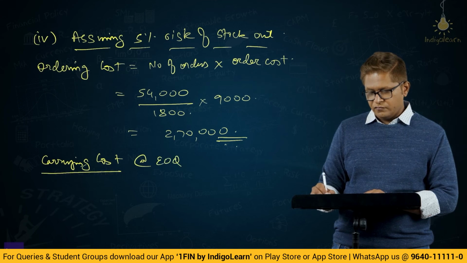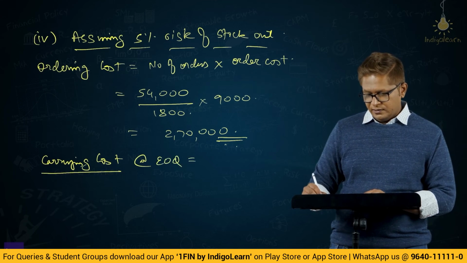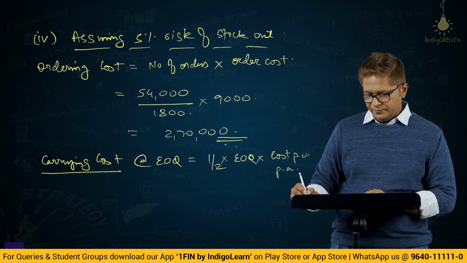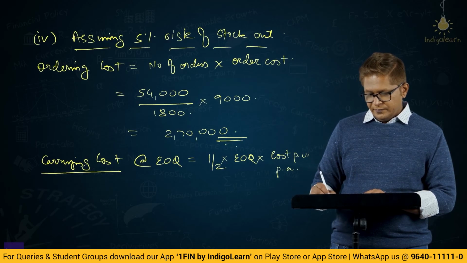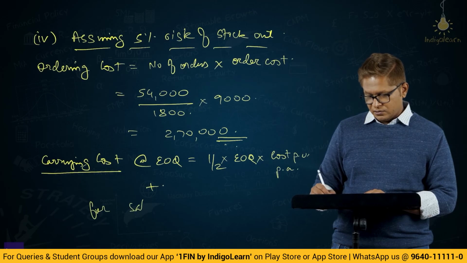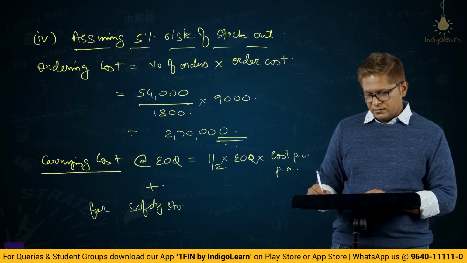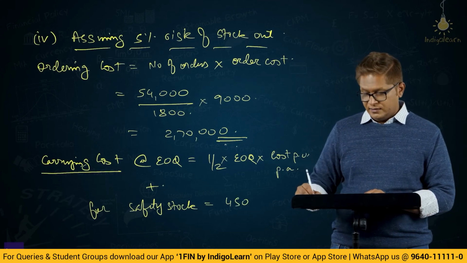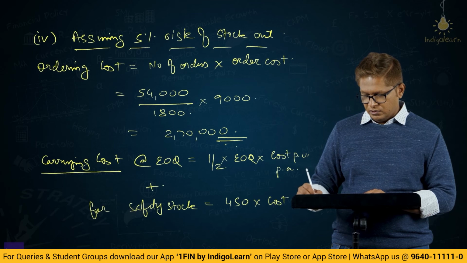And as far as the carrying cost is concerned, for EOQ it will be 1/2 into EOQ into cost per unit per annum, plus for safety stock, we will be keeping 450 units always with us throughout the year into cost per unit per annum.